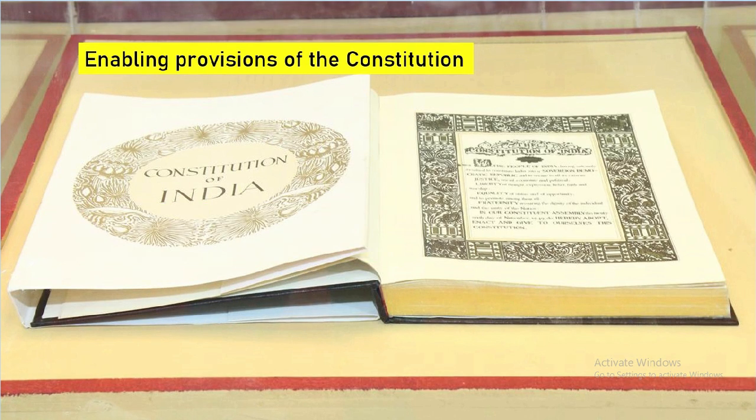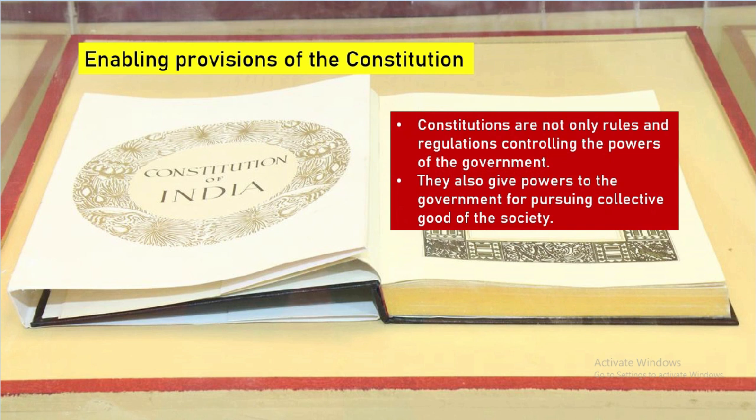Enabling provisions of the Constitution. The constitutions are not only the rules and regulations controlling the powers of the government, they also give powers to the government for pursuing the collective good of the society. So till now we learned that the constitution not only specifies the rules, not only gives the details of who will make the laws, but it also puts limitations on the powers of the government.